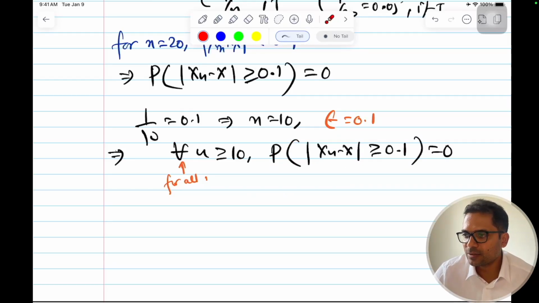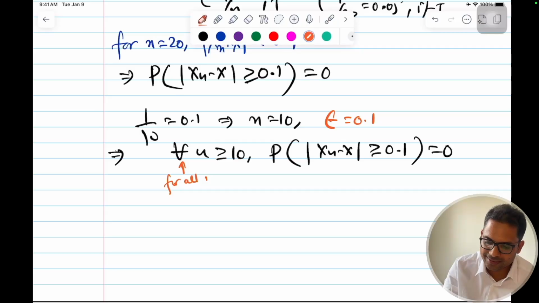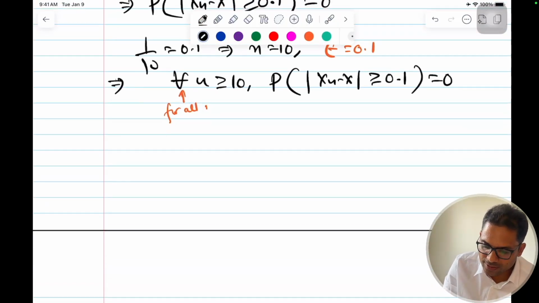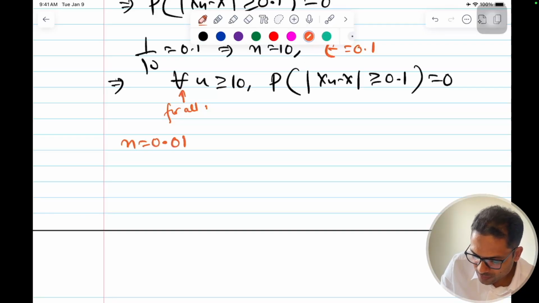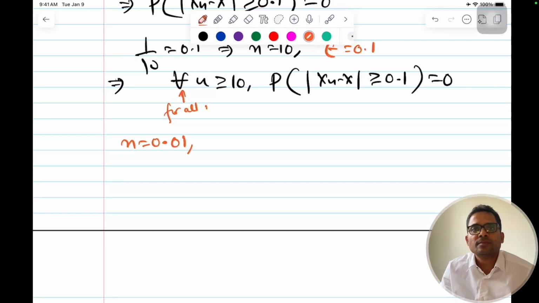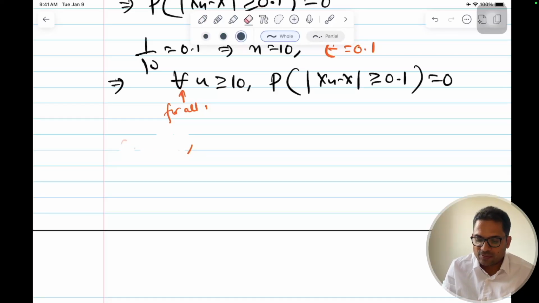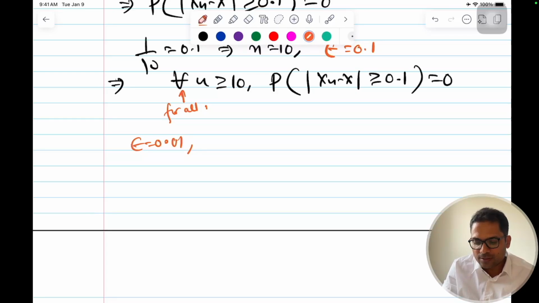Similarly, if I extend this, let's increase the tolerance level. For example, if epsilon is equal to 0.01, then what will be my n?